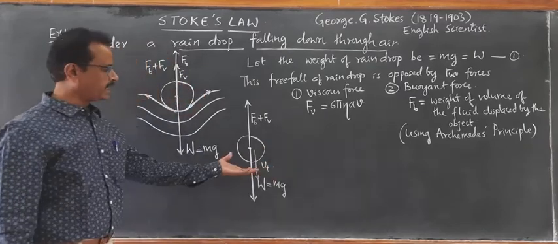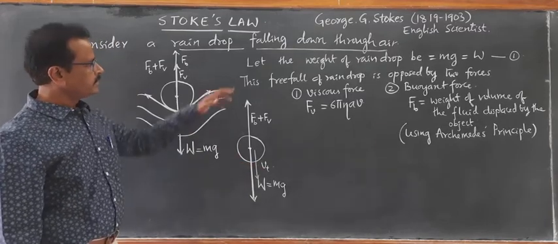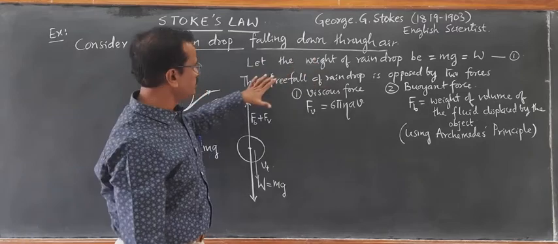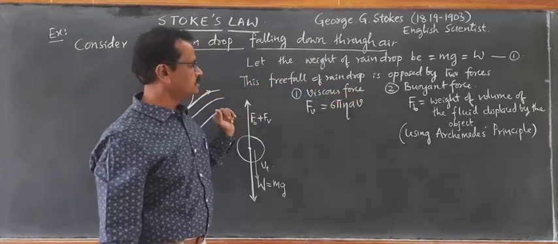We will be able to calculate the value of this terminal velocity. Let the weight of the raindrop be W. Free fall of the raindrop is opposed by two forces.